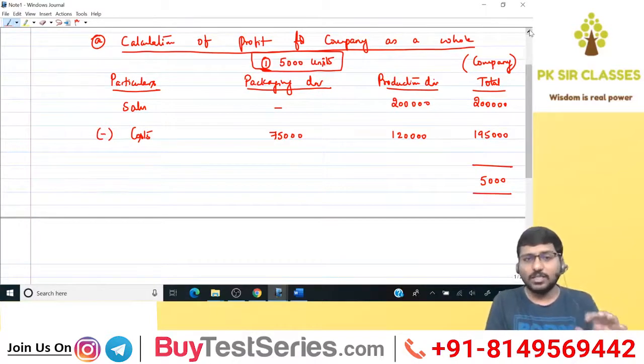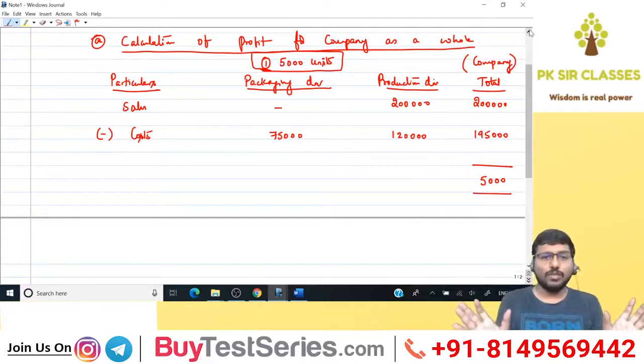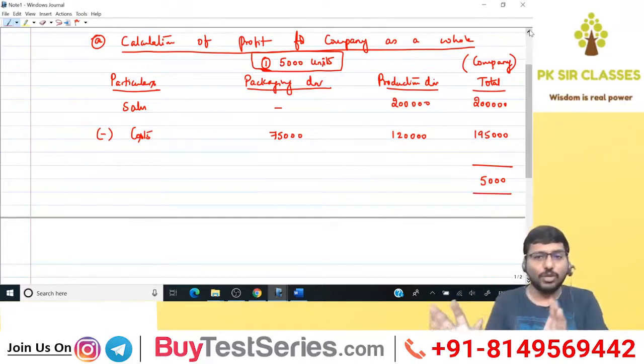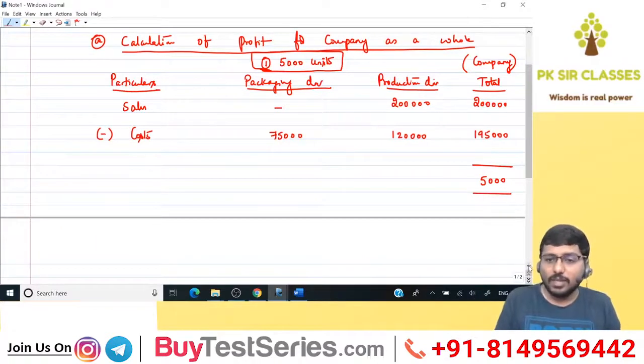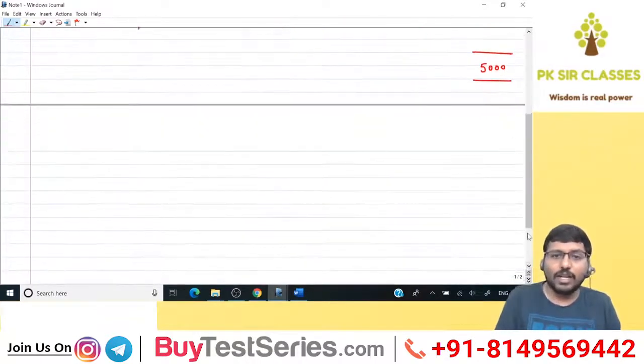First I started with sales. Supply division does not sell, so it is dash. Receiving division sells to the outside customers, so it is 2 lakhs. Total will be 2 lakhs. Then cost is there for both the divisions, which is 75,000 and 1,20,000. I've put it over there. I got my profit, which is how much? 5,000. Similarly, I need to calculate profit for the next level of units.